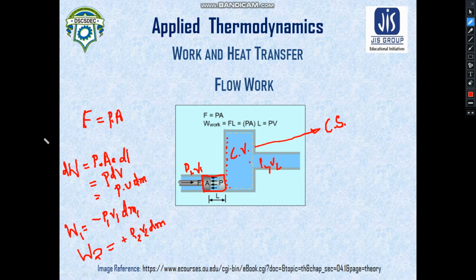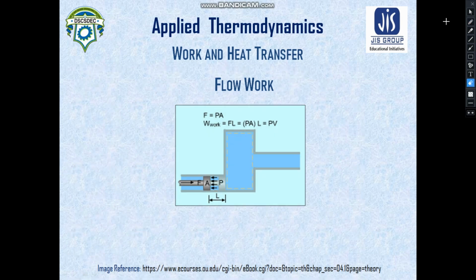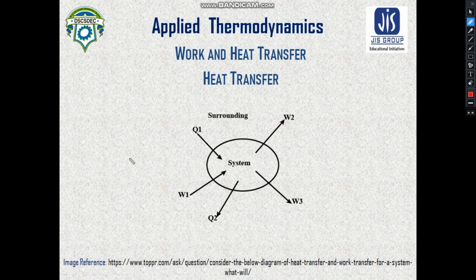In the next class, we shall take problems on different kinds of work transfer. They will be conjugated problems, that means we'll be discussing problems based on work and heat transfer conjugately. To solve that kind of problems, we need to understand what is heat transfer. So let us stop the discussion on flow work here and move to the discussion on heat transfer. Let us see what we mean by heat transfer and how it affects the thermodynamics perspective.